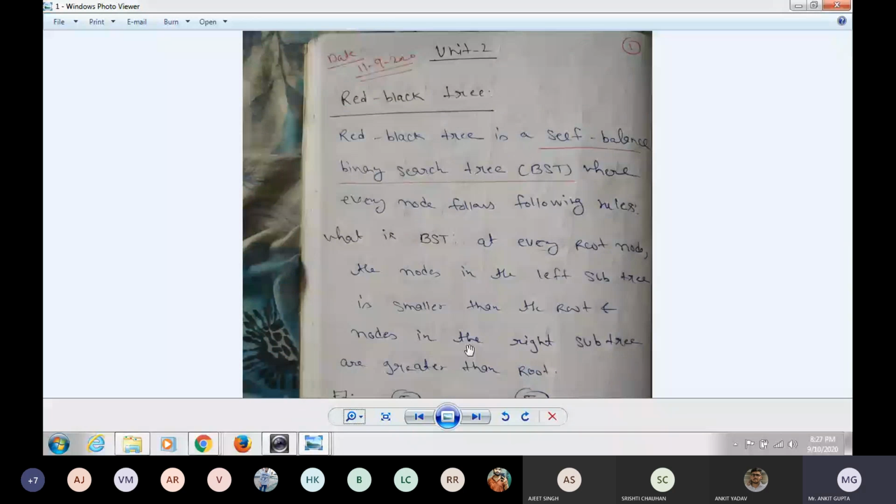Yes, sir. So the very first topic is Red Black Tree. Okay. So what is a Red Black Tree? First, actually it is a type of binary search tree. It is a self-balanced binary search tree, where every node follows the following rules. So first of all, you should know what is a binary search tree.